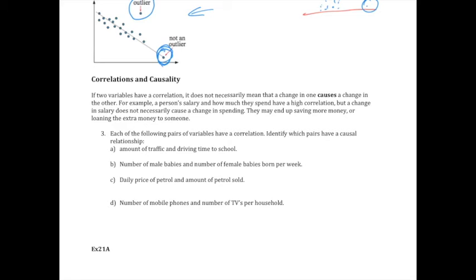Each of the following pairs of variables do have a correlation, either positive or negative. But identify which pairs have a causal relationship. Amount of traffic and driving time to school. As the traffic increases, does that have an effect on the time it takes to get to school? I would say yes, generally. So I think that's causal.